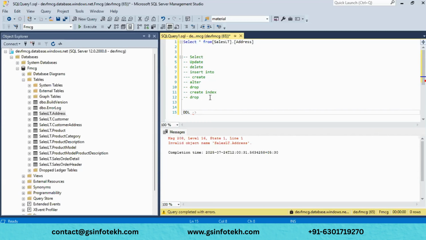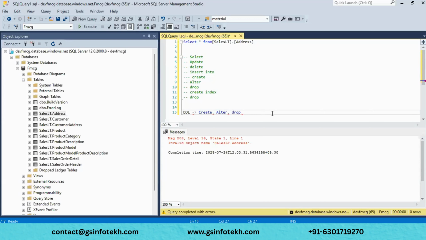What commands fall under DDL? Basically create, alter, and drop. All these fall under the data definition language.